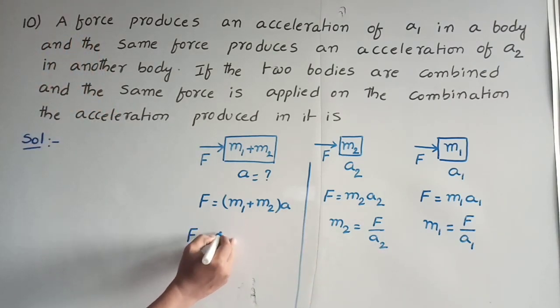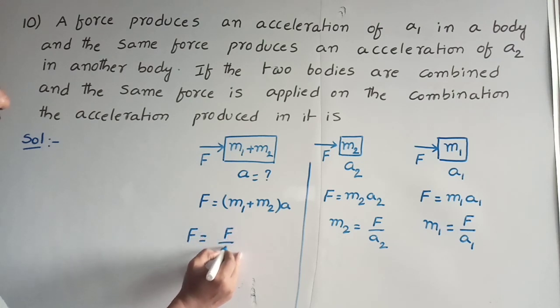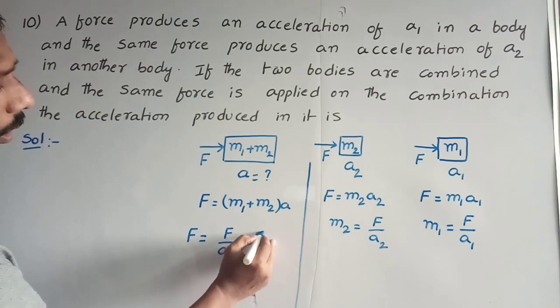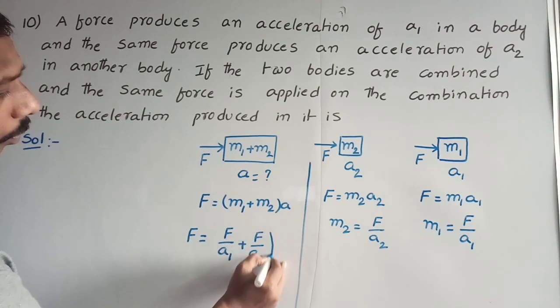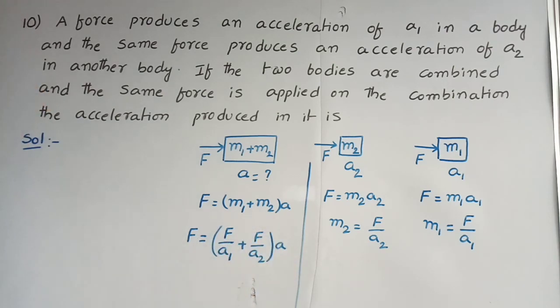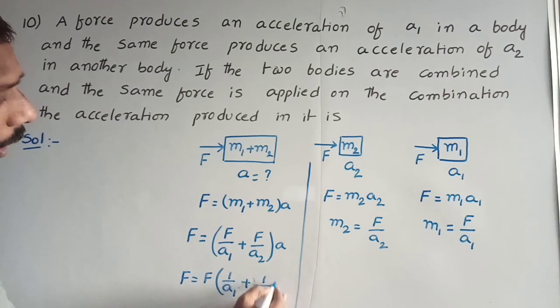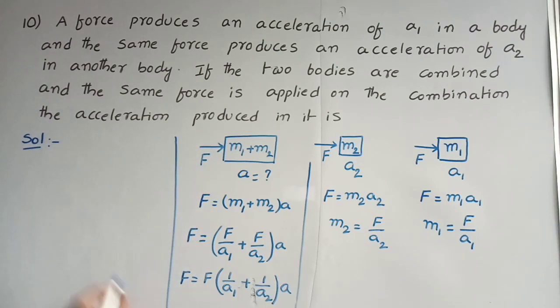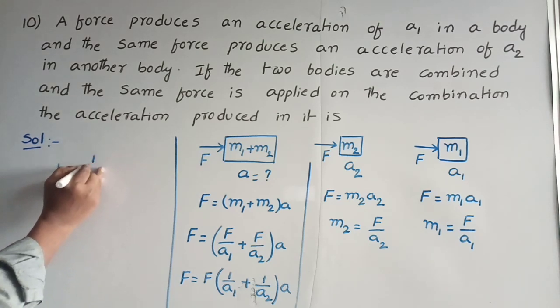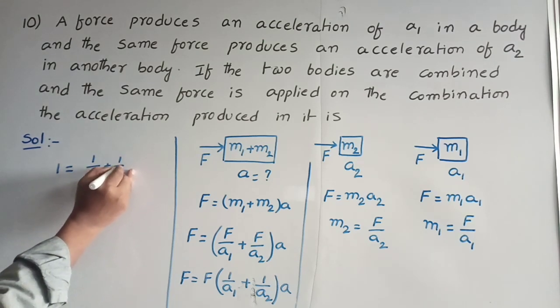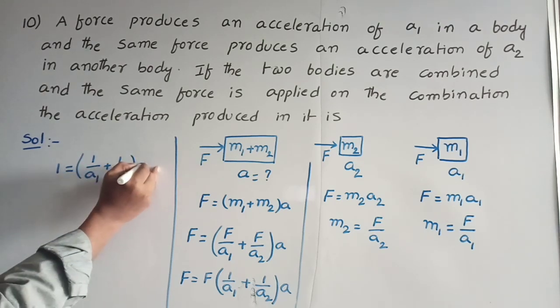From this, F is equal to F by a1 plus F by a2, into a. If you take F common, then we get F is equal to F into (1 by a1 plus 1 by a2) into a. Here F gets cancelled, so 1 is equal to (1 by a1 plus 1 by a2) into a.